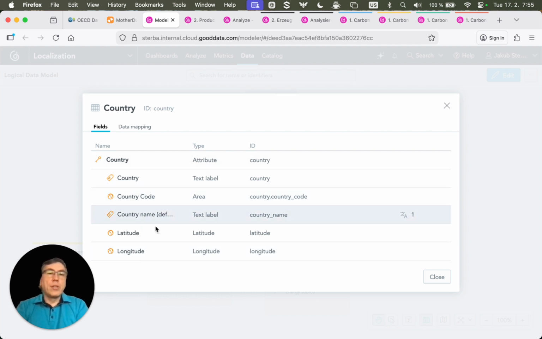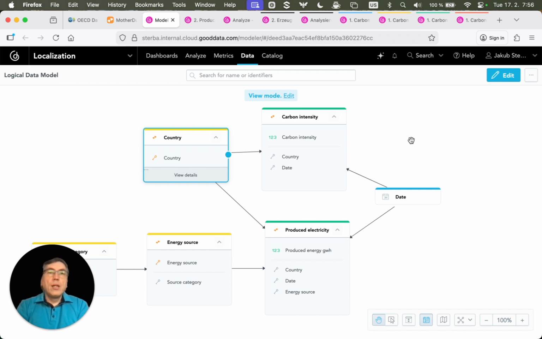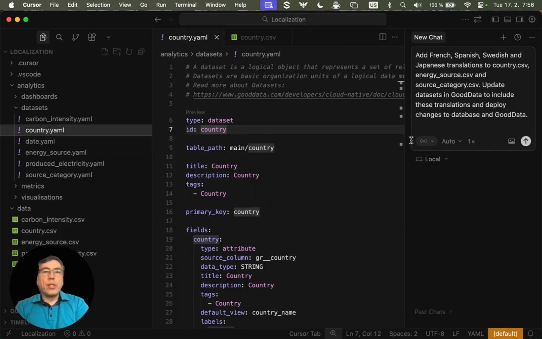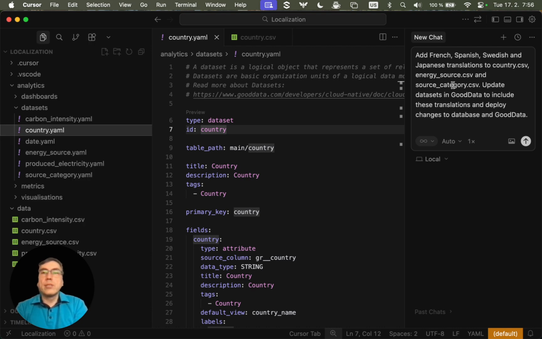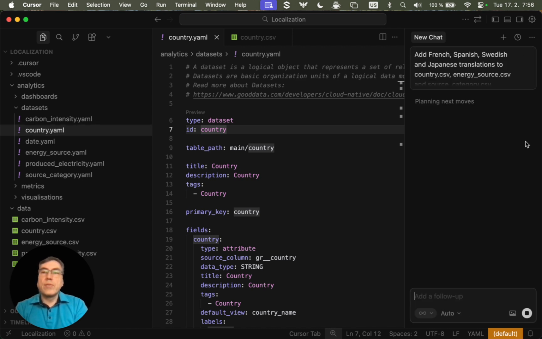The same is used also for other dimension table. Here there are even more labels that are used for our geocharts. So country name is displayed by default, and it has also German translation. Now, if I want to add additional languages, I will use for that Cursor, which is AI native code editor. This code editor has installed GoodData extension, and thanks to this extension I can use this chat interface, and I can ask it to add French, Spanish, Swedish and Japanese translations to the CSV files.